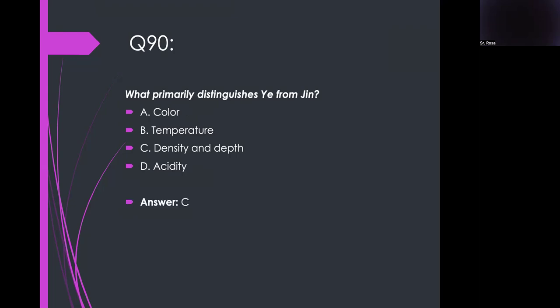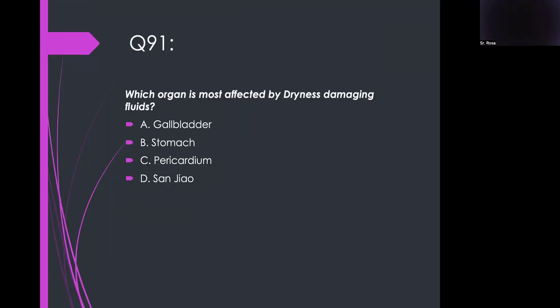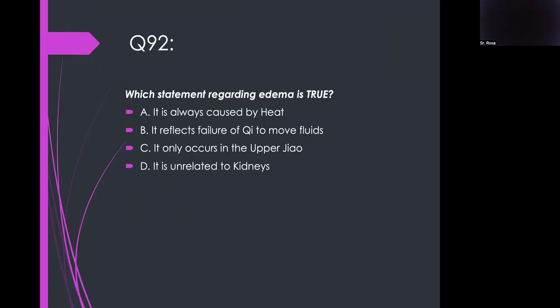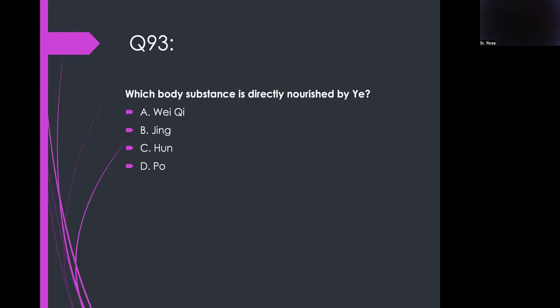Density and depth. Which organ is most affected by dryness damaging fluids? Stomach. Which statement regarding edema is true? It reflects failure of qi to move fluid. Yes. Which body substance is directly nourished by Ye?